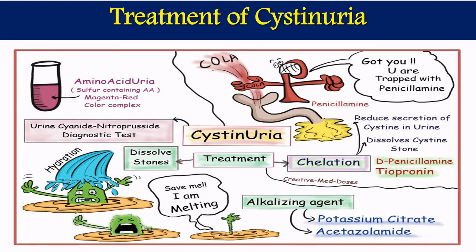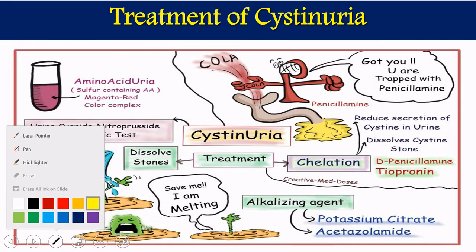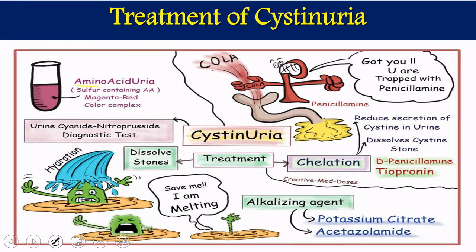This is the summary of the treatments. Whenever we have cystinuria, it is a kind of amino aciduria. What does amino aciduria mean? Amino acid in the urine. So a sulfur containing amino acid is going to be excreted. So it is cystinuria. This is cystine present in the urine.